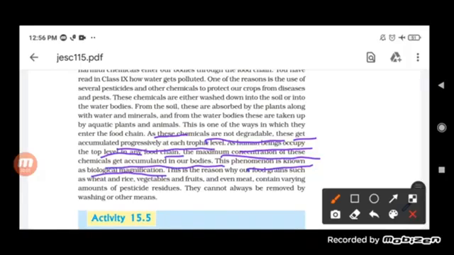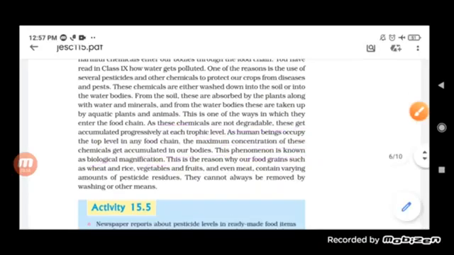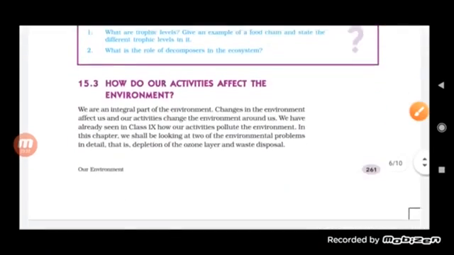This is how food carries chemicals along with it.